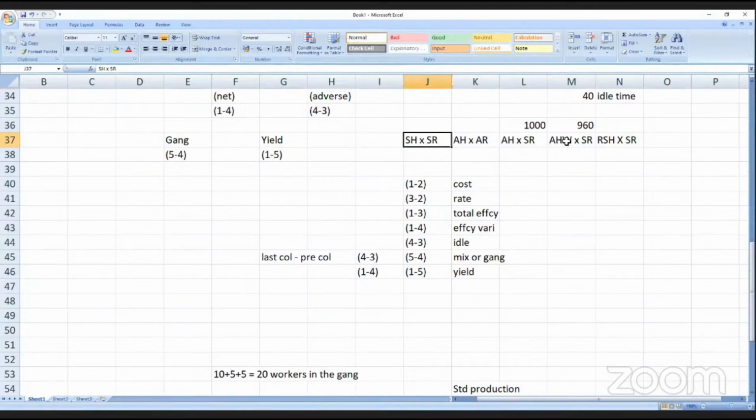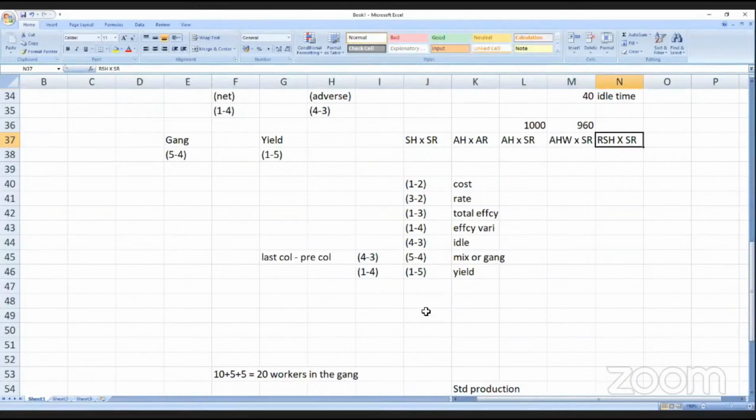So the difference is workers' efficiency, 1 minus 4. And 4 minus 3 is idle time. The last column, revised standard hours, minus this column is the gang variance, mix variance or composition variance. 1 minus 4 is in the fourth column, and 1 minus 5 is yield variance or revised efficiency variance.